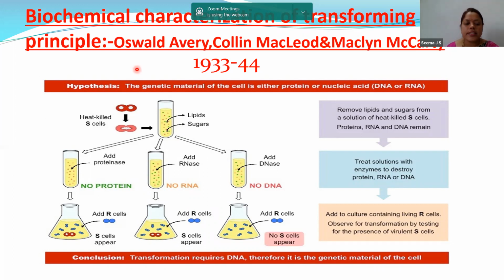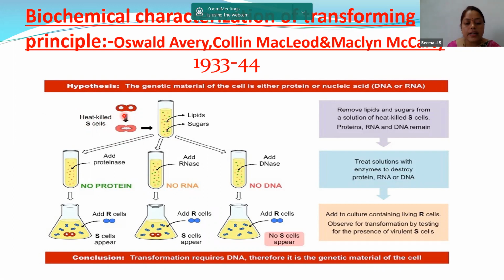Now, let us discuss the exact procedure of the Oswald Avery, McLeod, and McCarty experiment. In 1933 to 1944, they performed the experiment. Children, you have to keep one thing in mind: Griffith performed the experiment on mice, but Avery, McLeod, and McCarty performed this experiment in vitro. What do you mean by in vitro? They did not use mice, but used test tubes. So it is an in vitro experiment. Now, what did they do? They took the heat-killed S cells.